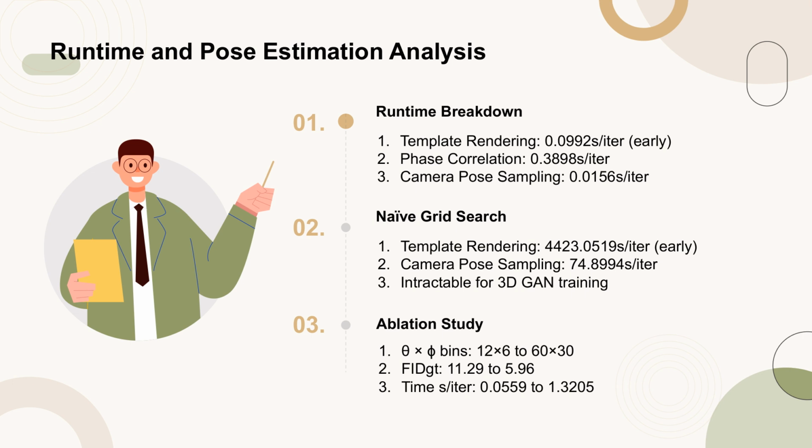An ablation study on the number of discretizations reveals that reducing the bins of theta times phi from 36 by 18 to 24 by 12 or lower worsens FID due to larger quantization steps, while increasing bins beyond 36 by 18 yields comparable results, but with increasing costs.